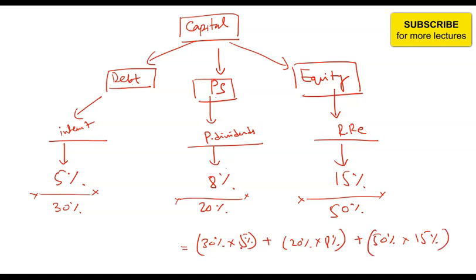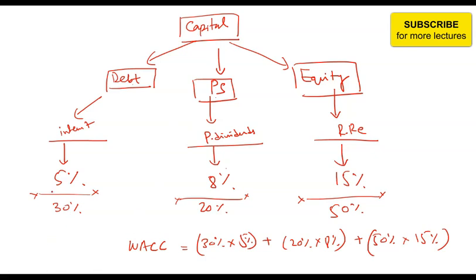This will be your total cost of capital, and it is also called weighted average cost of capital. Why weighted average? Because this is the average with respect to their weights in the capital. So this is known as WACC, or weighted average cost of capital, which is the total cost of capital for the company.